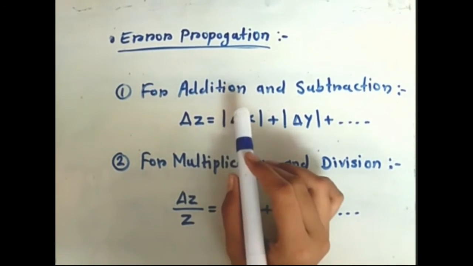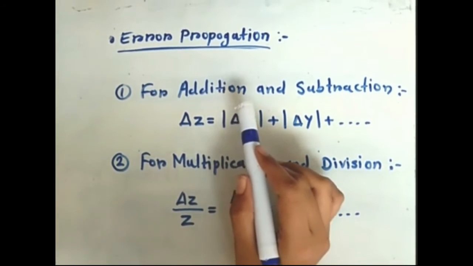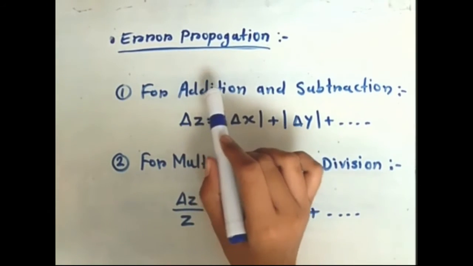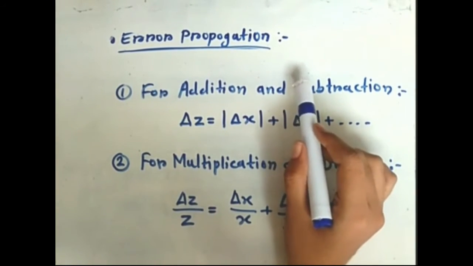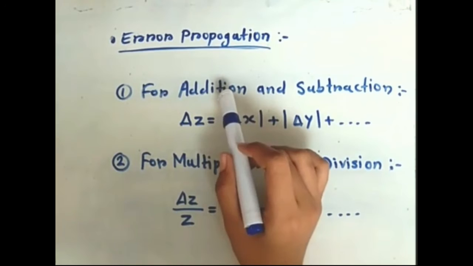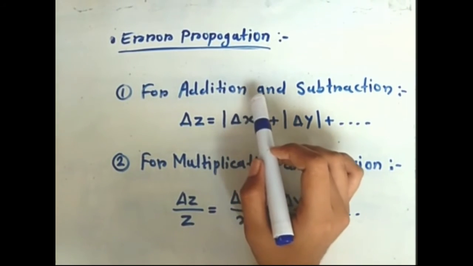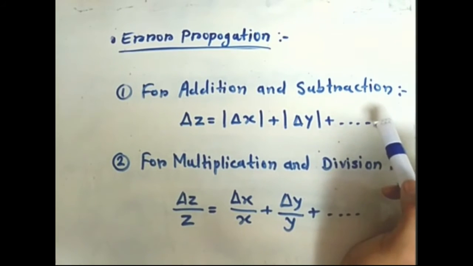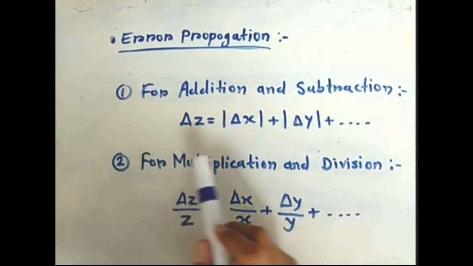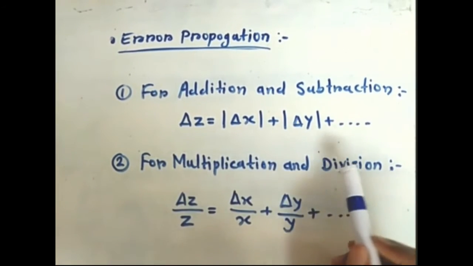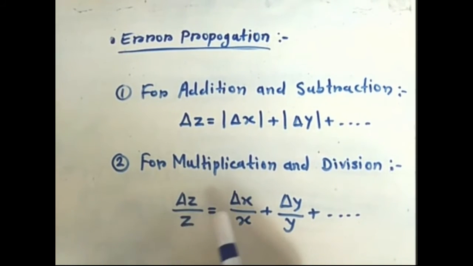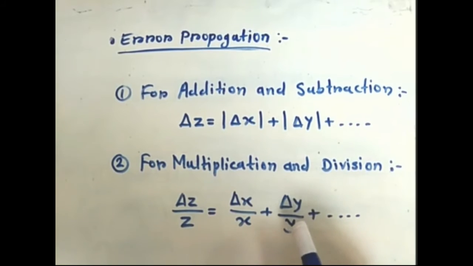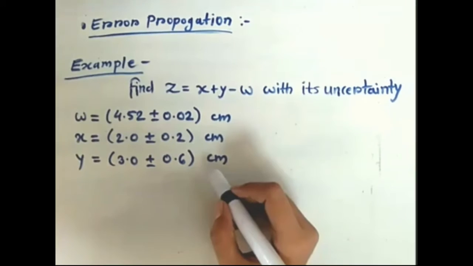The formulas for calculating the error propagation are: for addition and subtraction, the formula is del z equals modulus of del x plus modulus of del y plus so on. And the formula for multiplication and division is del z upon z equals del x upon x plus del y upon y plus so on.